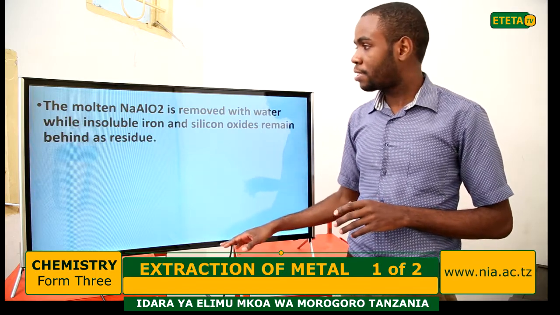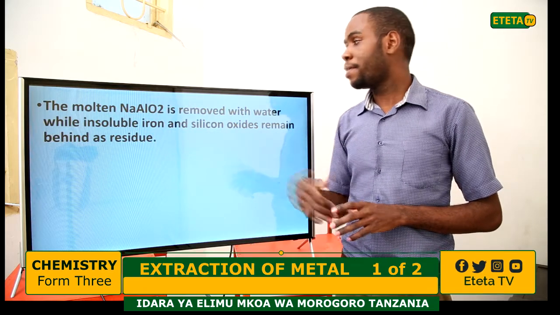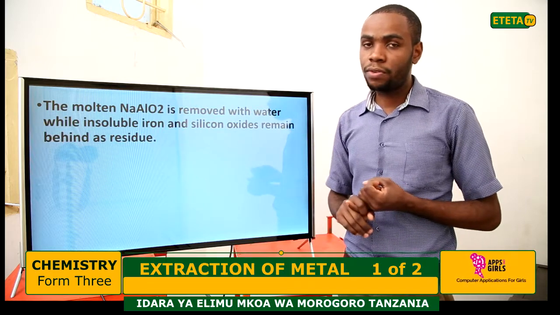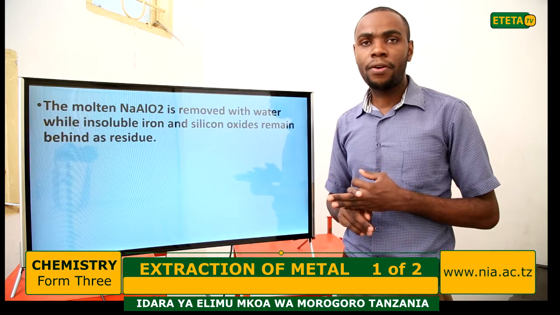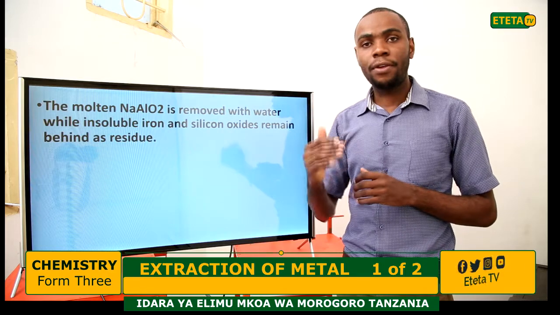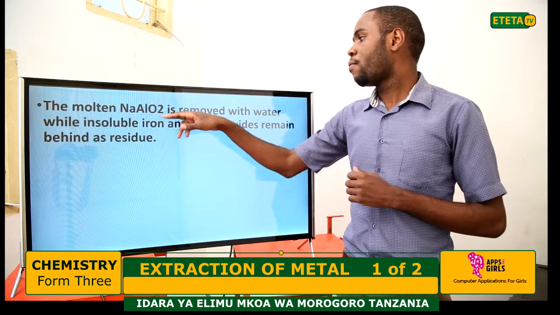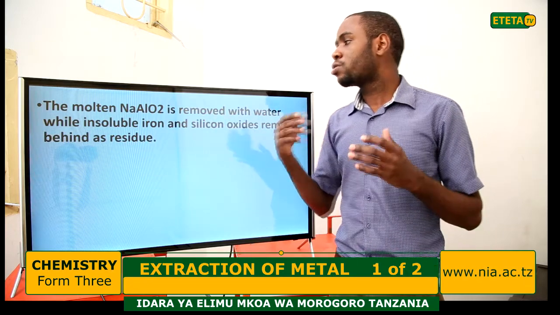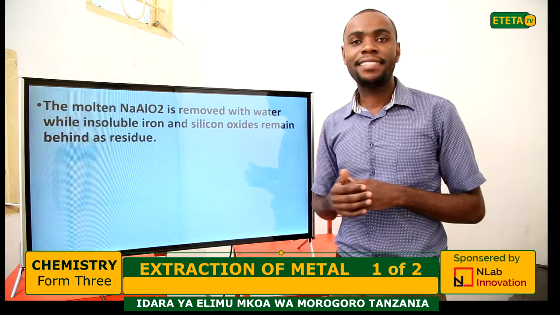As you have seen there, water is produced, sodium aluminate is produced, and another is carbon dioxide. The carbon dioxide will escape as vapor, but the molten sodium aluminate will be removed with the water, while the insoluble iron and the silicon oxide remain behind as a residue.